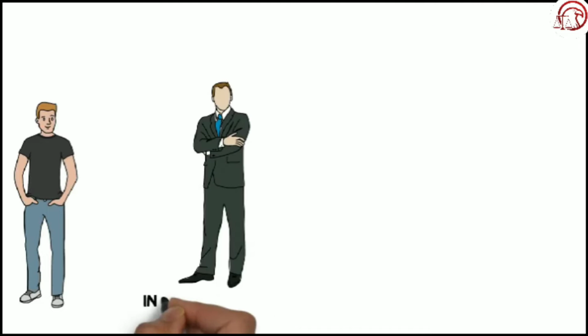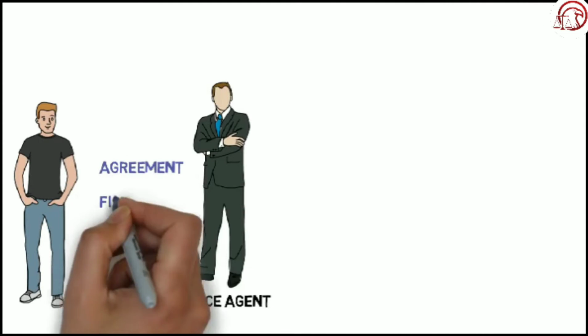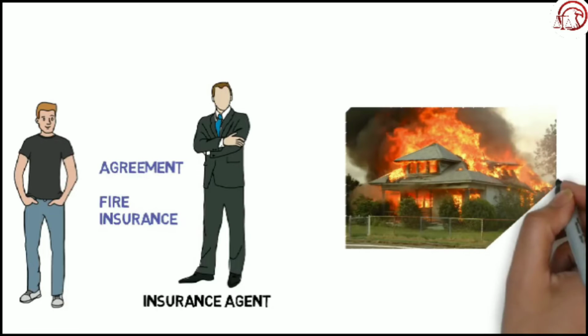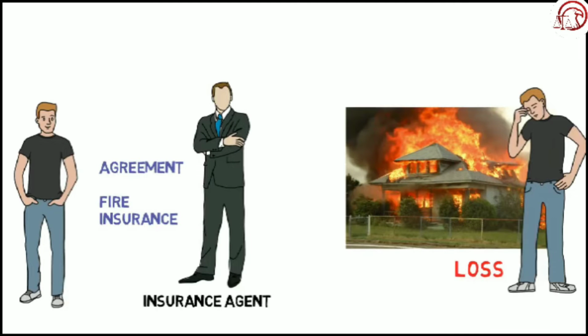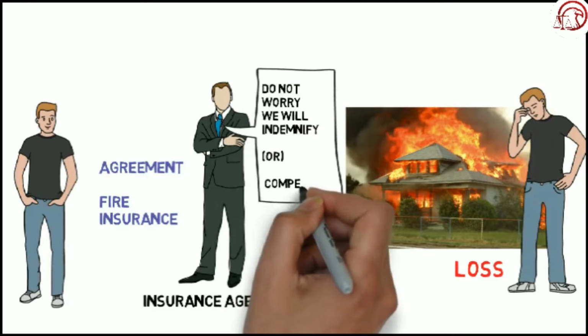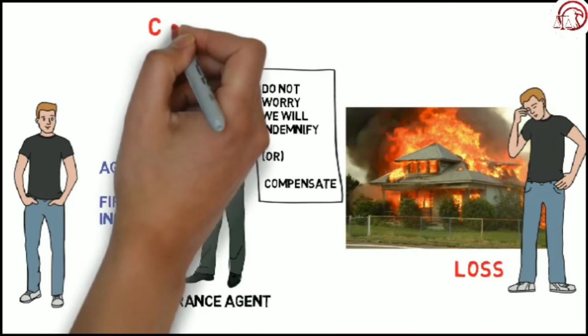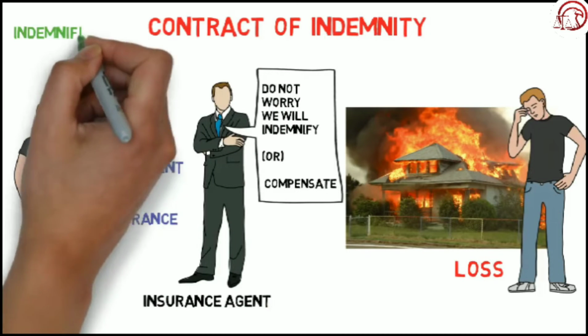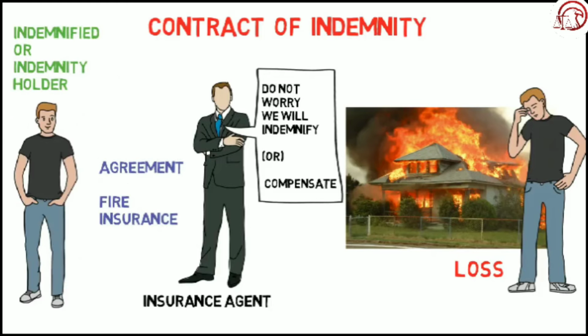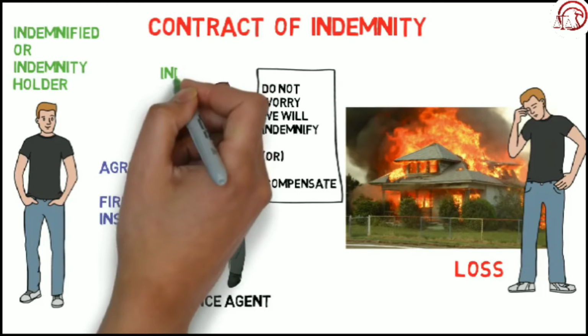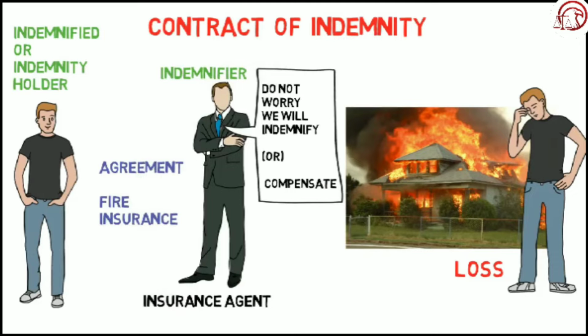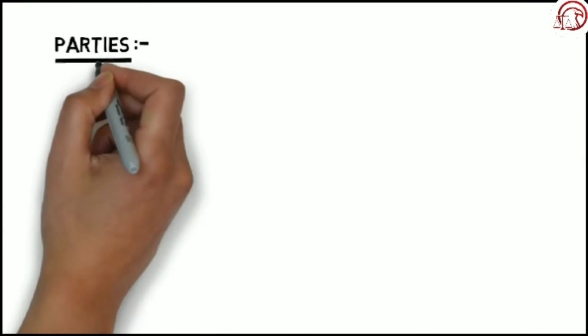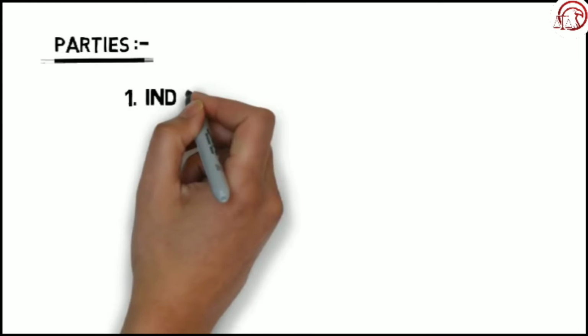A person has a contract of fire insurance with an insurance company and subsequently he suffered losses due to fire. In this case, he need not worry because the insurance company will compensate for the losses as it was a contract of indemnity. The person who is saved from the loss is known as the indemnified or indemnity holder, and the insurance company will be known as the indemnifier. Now we know that there are two parties in a contract of indemnity.